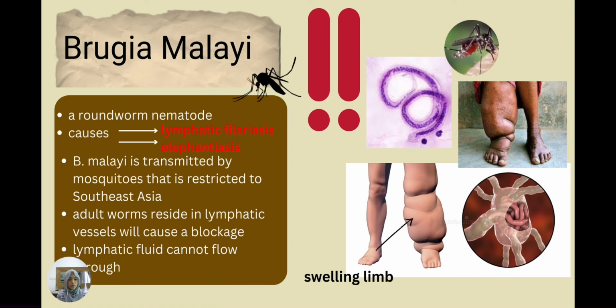So for the last part, we are going to focus on Brugia malayi, which is a roundworm nematode that can cause lymphatic filariasis and also elephantiasis. This B. malayi is transmitted by mosquitoes and is restricted to Southeast Asia. How this happens is that the adult worms reside in the lymphatic vessels and can cause a blockage, as seen in the diagram below. This prevents the lymphatic fluid from flowing through, causing the particular area to swell and become big.